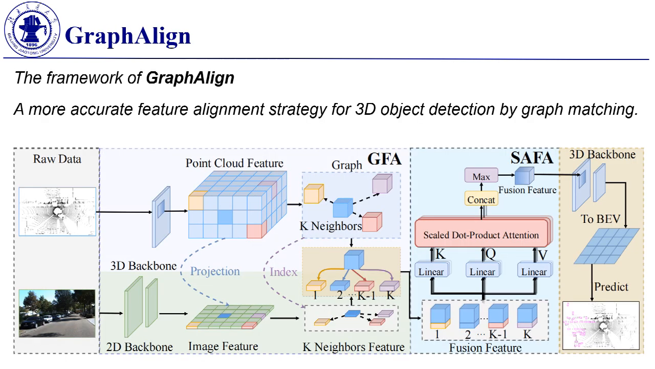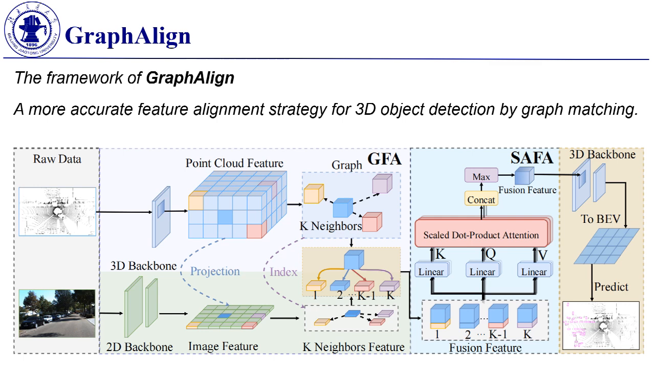In this paper, we present GraphAlign, a more accurate feature alignment strategy for 3D object detection by graph matching. We adopt the LiDAR-only detectors Voxel R-CNN and CenterPoint as the baseline. The figure shows the network architecture. Specifically, we fuse image features from a semantic segmentation encoder in the image branch and point cloud features from a 3D sparse CNN in the LiDAR branch.